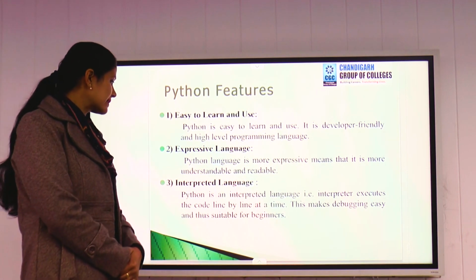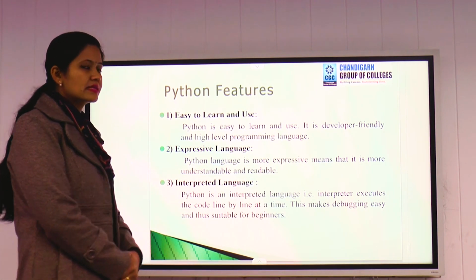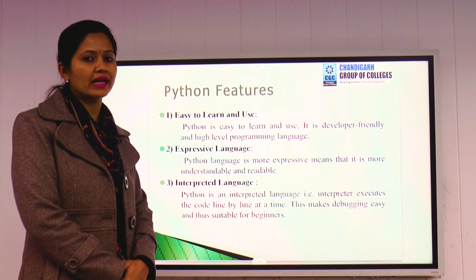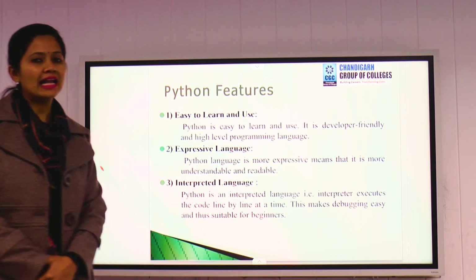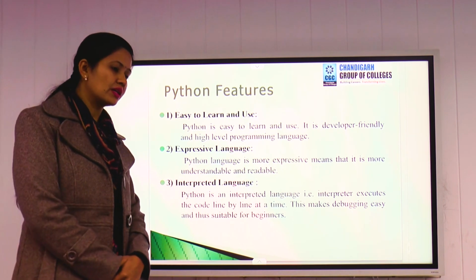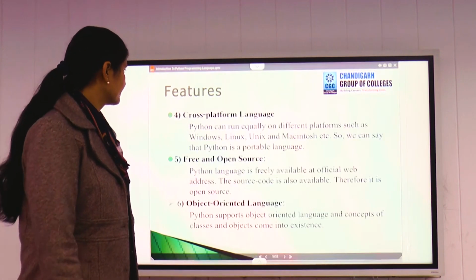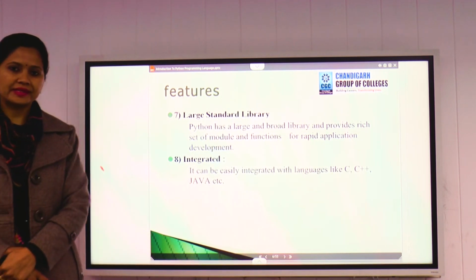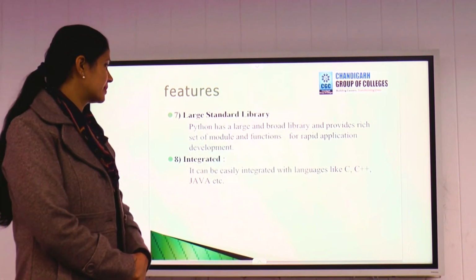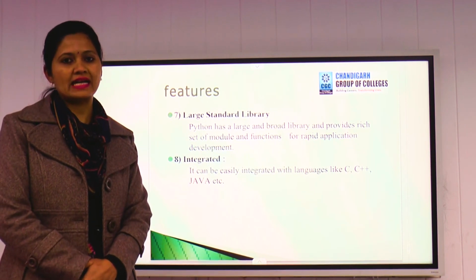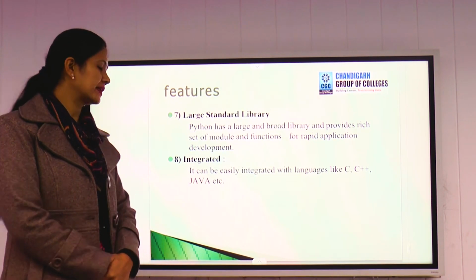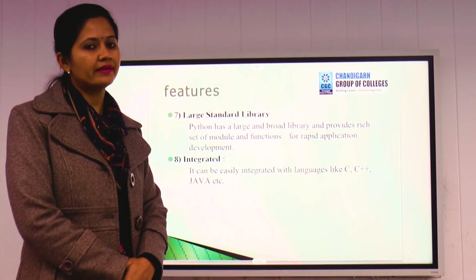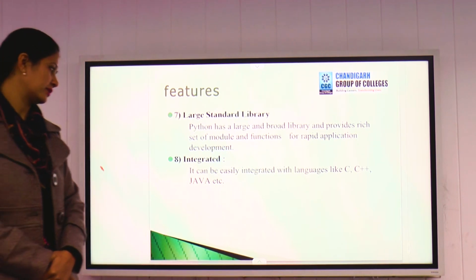Next is interpreted language. Python is an interpreted language because it executes the code line by line. So it helps in debugging and is suitable for beginners. Next, Python has a large library. You can find its library on any official website of Python. Next, integrated: we can easily embed or integrate the Python code with C, C++, and Java or any other programming language.